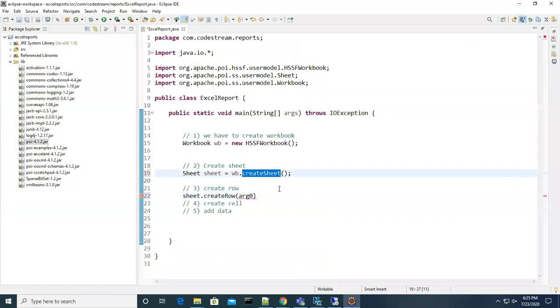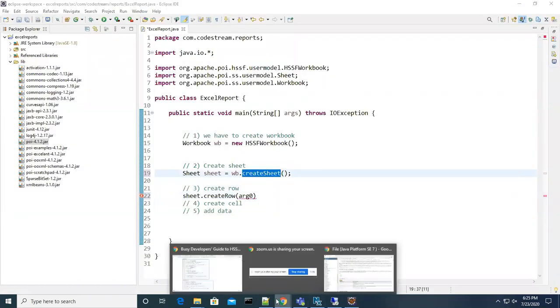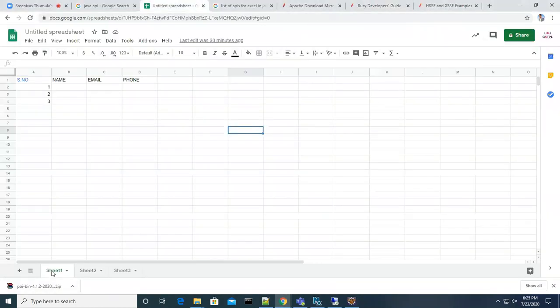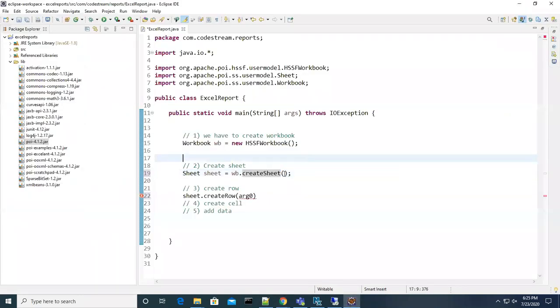When you create a sheet, generally you have to give some name for the sheet, am I right? Yes sir. So what kind of name are you planning to give? You can give that name here. Let's say employee. I can give any name.